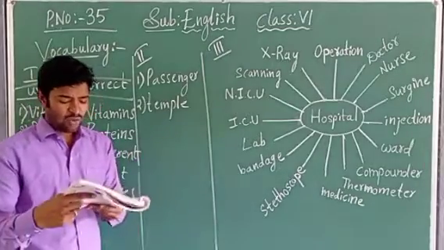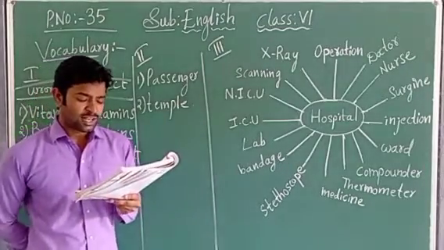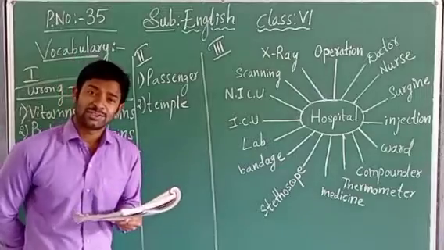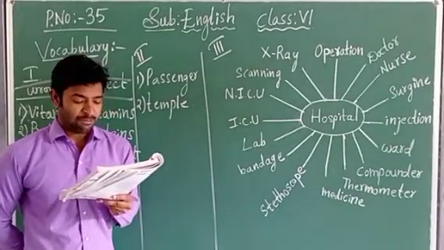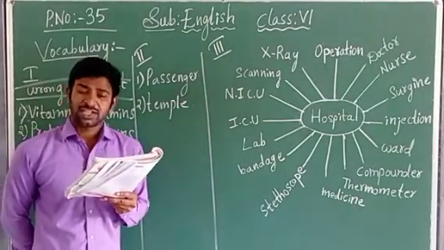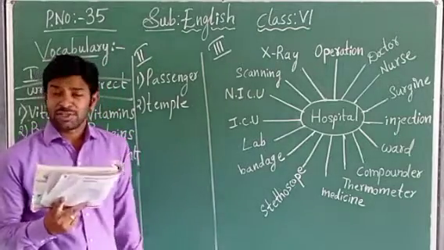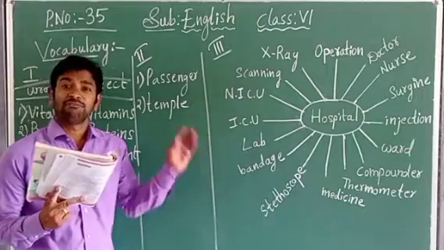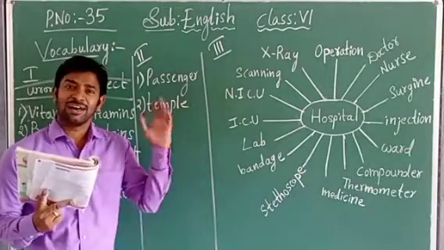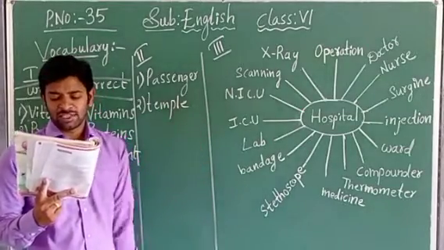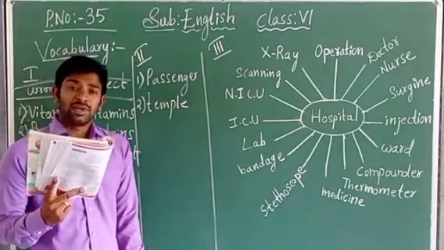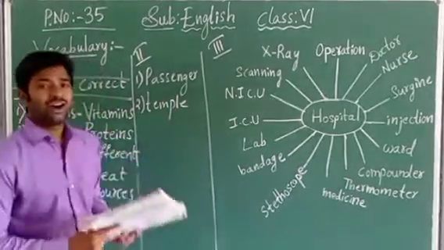Got it, children? How do you write the sentence? Shop, customer, cost are related to the business purpose. For the business profession also you can tell, purpose also you can tell. Whereas temple is not related to the business purpose. So temple is the odd one. We should write: temple is the odd one.